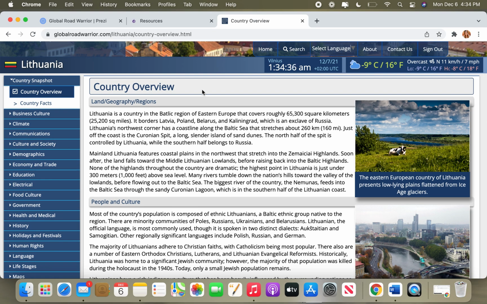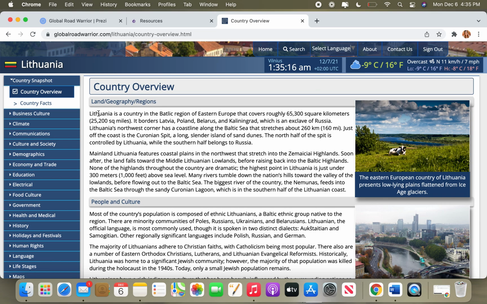You'll recognize this page from the screenshot that I took, but now we're going to go in a little bit more detail about how to navigate this website. You'll see in this top right area that it'll list the country, the time in the country currently, and the date in the country, which may change depending on what time it is. You'll see that right now it is 1:34 a.m., so it is the 7th in Lithuania, even though it is the 6th here. Now, you'll also see next to that is the temperature. So you're going to see what the temperature is and also the weather, so you get a little bit of a snapshot into what the country looks like right now.